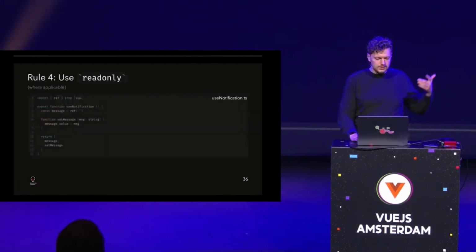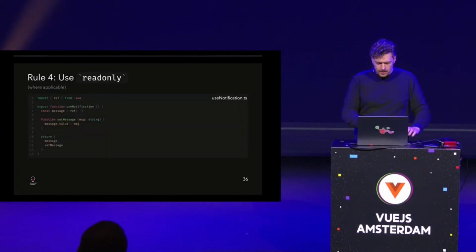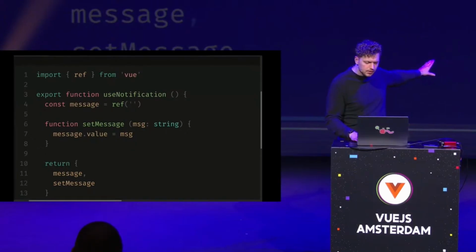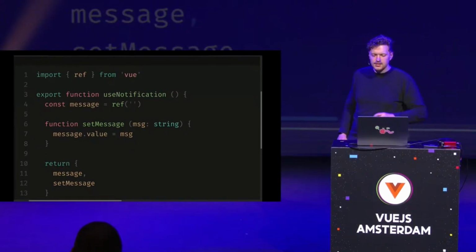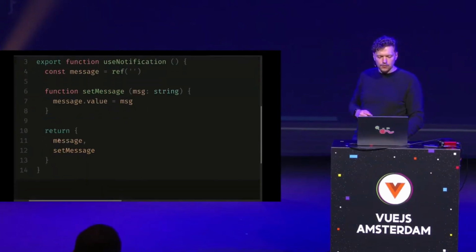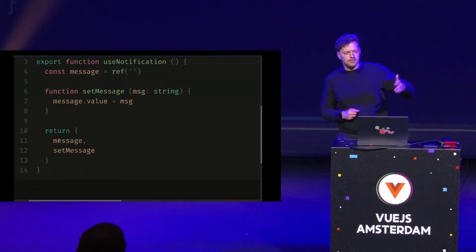So what I mean with this is, let's take a look at another example. And we see here, all right, we have a ref from Vue, we have a function called useNotification. I made it a bit easier, this is not how we do notifications. But let's say we have a message, and then we have a function called setMessage, or addNotification, or whatever. And then we return both. What is the problem with this composable?